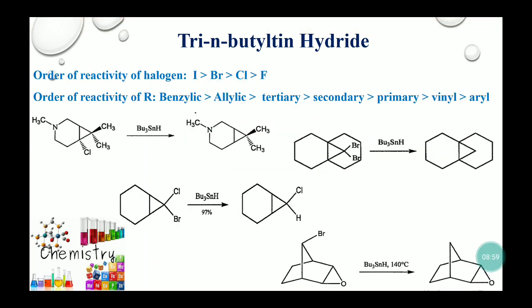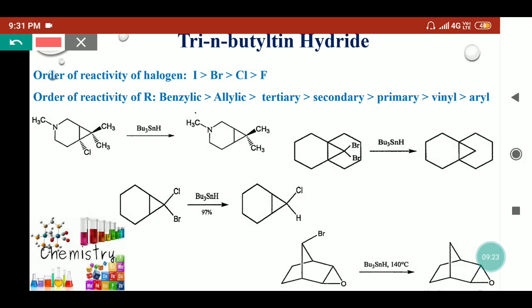Now coming to the reactivity part, here we can use different types of halides, though the fluoride is least reactive and iodide compounds are the most reactive. And coming to the alkyl group part, as a carbon free radical will generate, those compounds which give the benzylic radical are quite reactive compared to the aryl radicals, due to the stability of the carbon radicals.